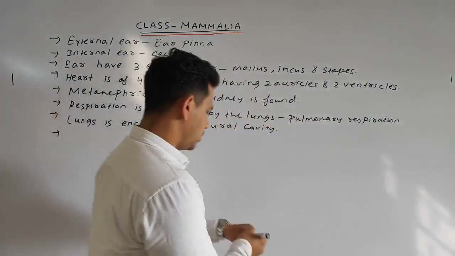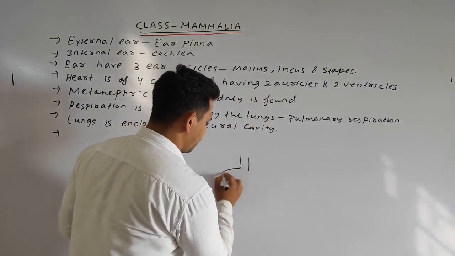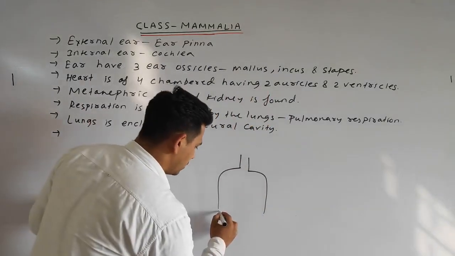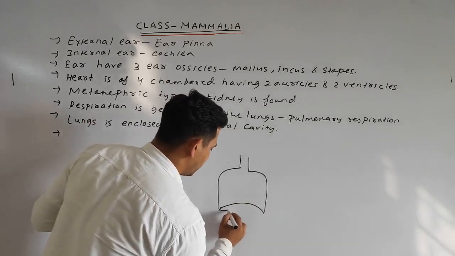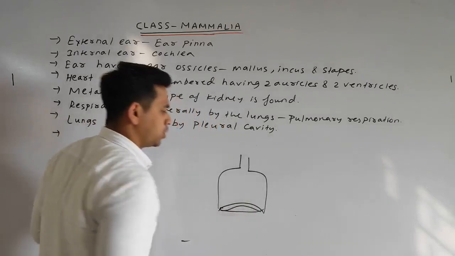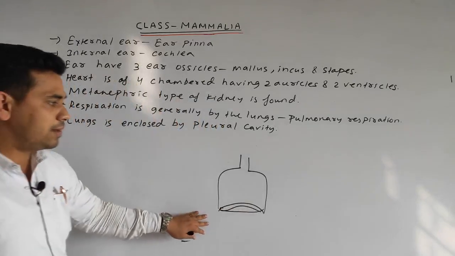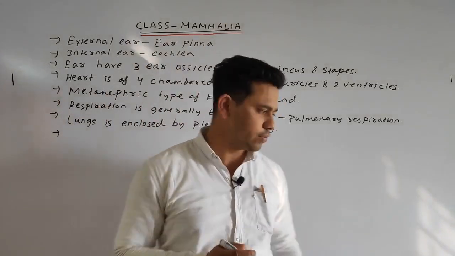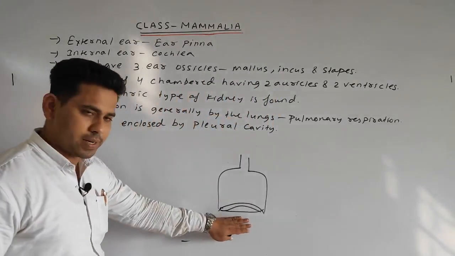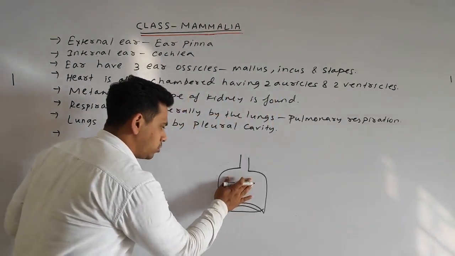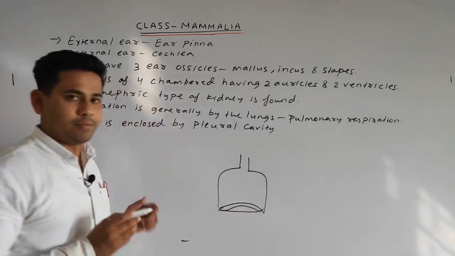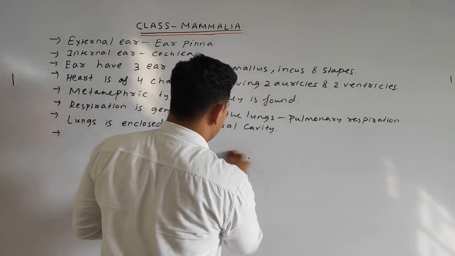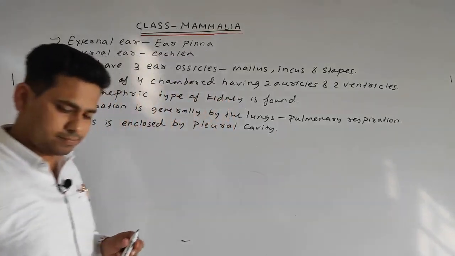Suppose this is the body, and this is the thoracic region. Here a dome shaped structure is present, which plays the main role during respiration. The diaphragm separates the anterior thoracic region and the posterior abdominal region. In detail, we will discuss it in the respiration class.